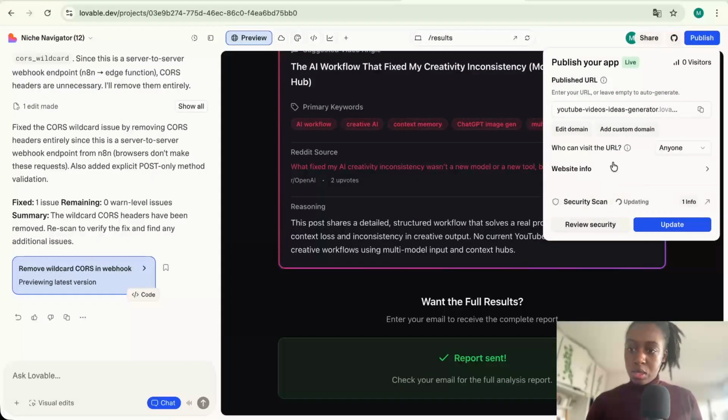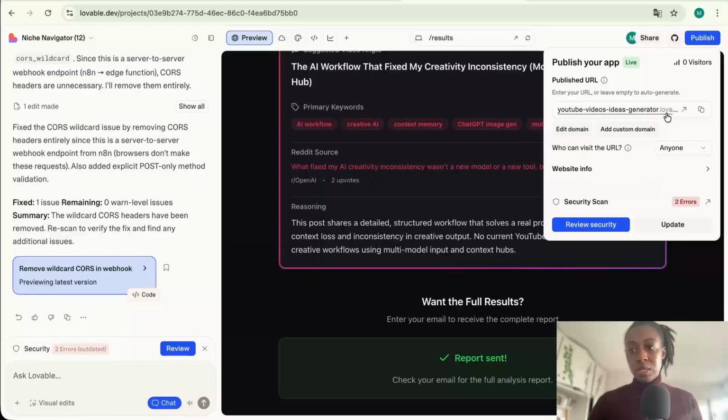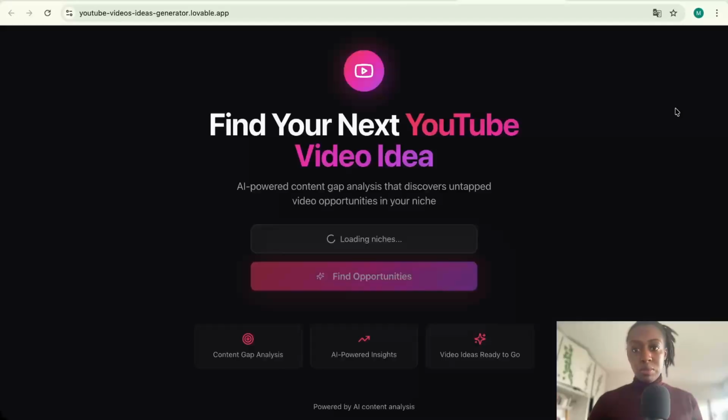Let's go. Okay, so now we're done with the security fix. I know that you can see that there's two errors on the security scan, but if you look closely, they're outdated, so we're done. And our app is available to everyone, and it works.